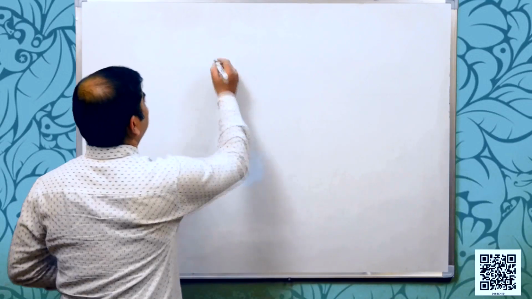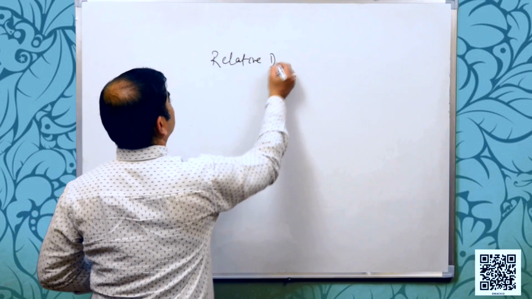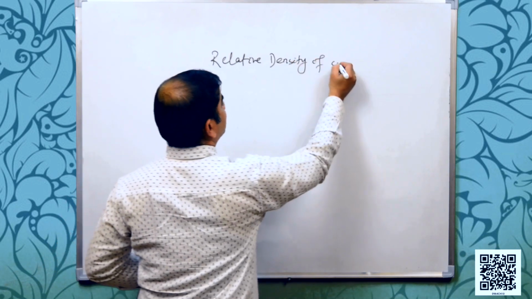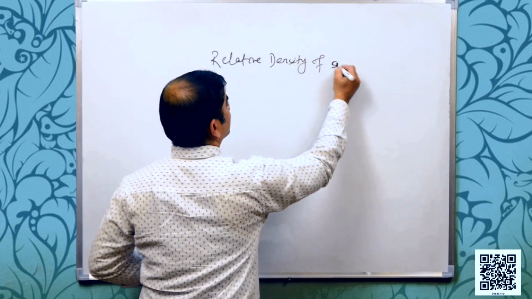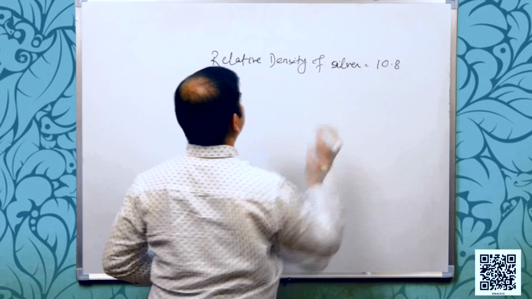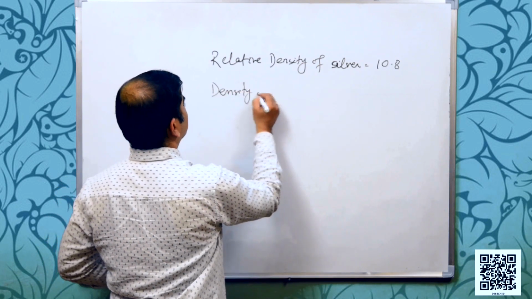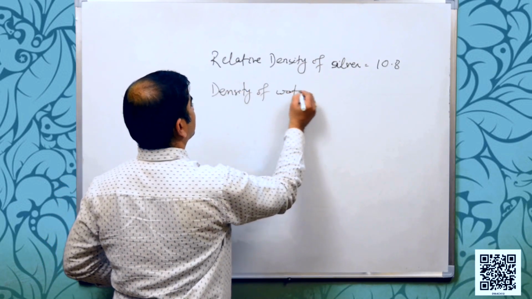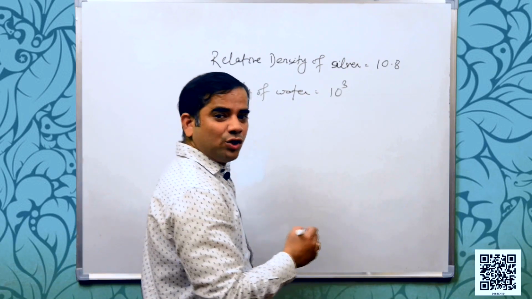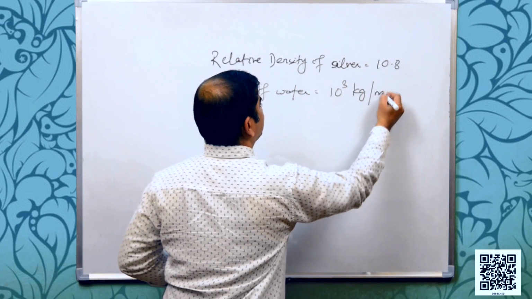Relative density of silver is given as 10.8 and density of water is 10 to the power 3 kg per meter cube.